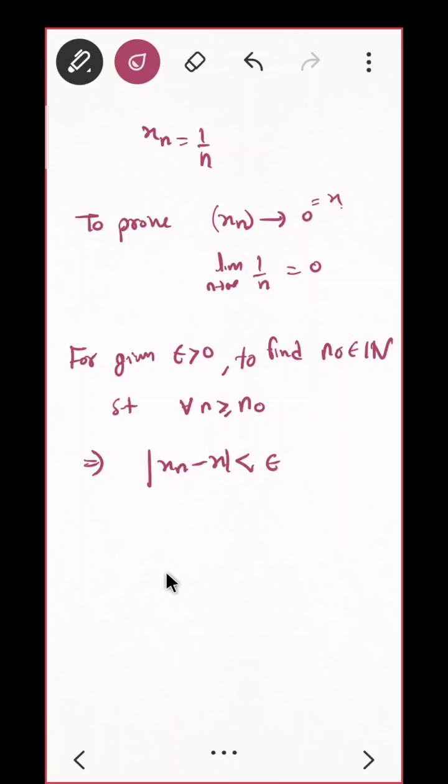Okay, so we need to find this n naught. Let us leave some space here, so this is my definition. I'll put a bracket here and leave some space to write something. For given epsilon positive, it must satisfy this. So let me start with this first. Consider mod of xn minus x. Later on I should prove this is less than epsilon.